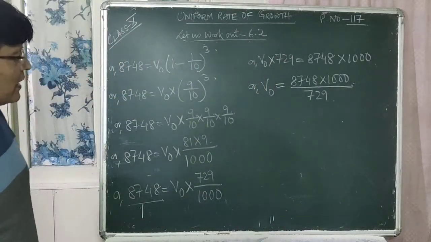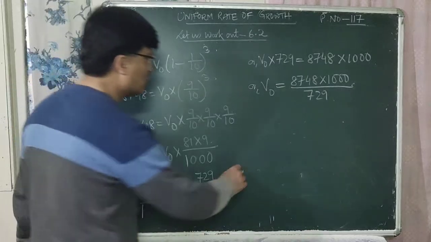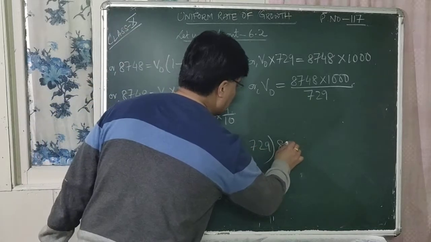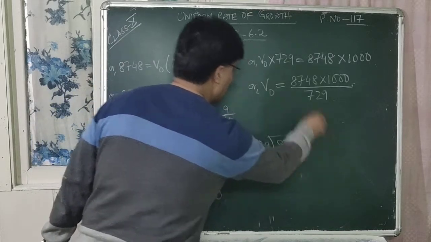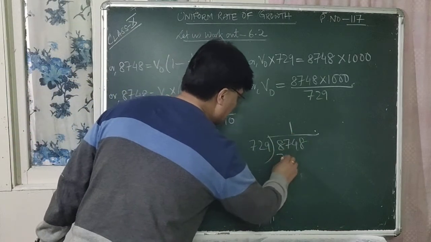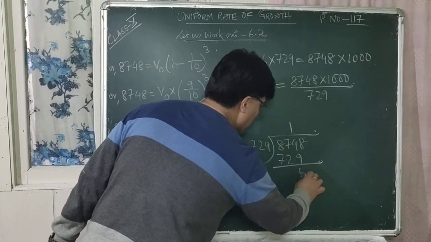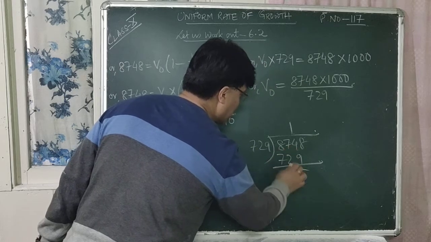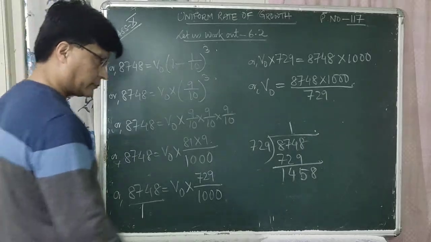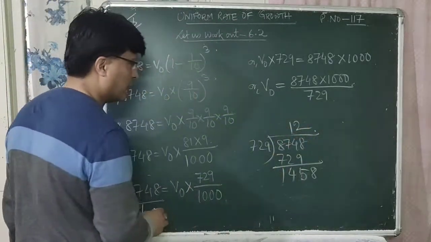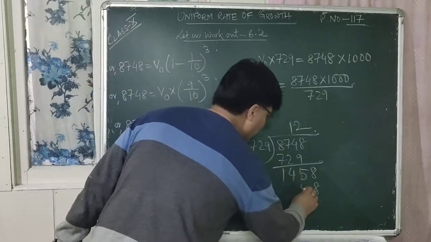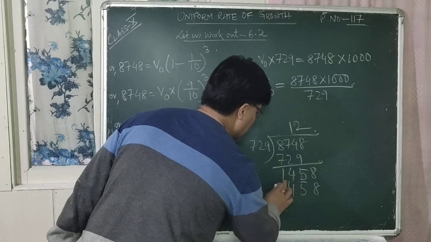So let us divide 8748 by 729. 729 goes into 8748, let us divide it. 729 one time. 14 minus 9 is 5, then 6, 4. This is 1, then 8. 2 nines are 18, 2 twos are 4 plus 1 is 5, 7 twos are 14, right?